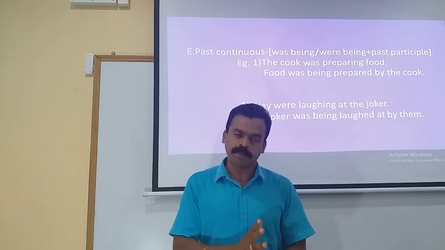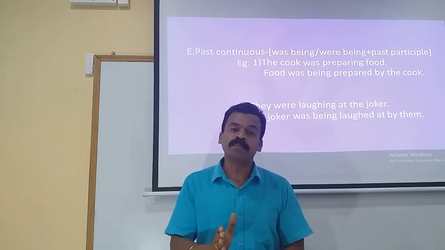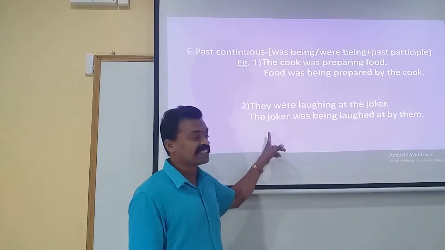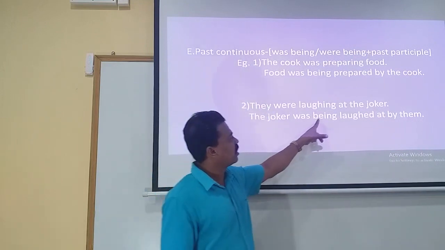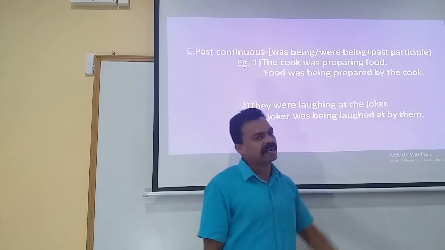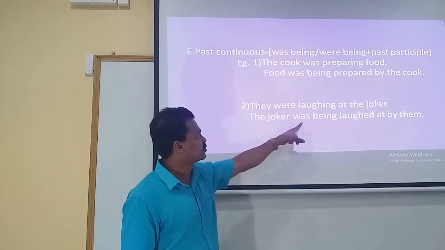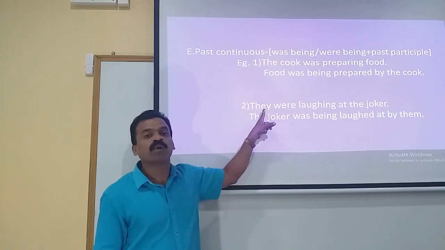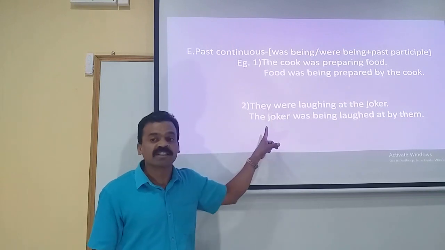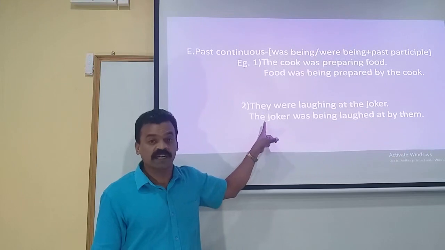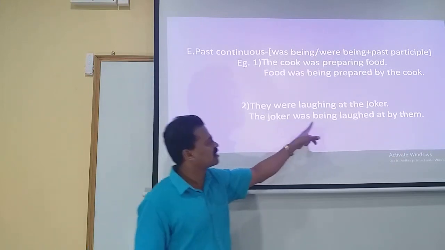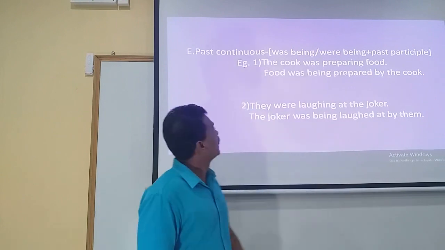So, wherever the prepositional verbs are, you have to make use of the prepositional verb exactly as it is. So, therefore, our answer here will be the joker was being laughed at by them. The joker was being. Here it was "were laughing" because the subject was they, that was a plural subject. Whereas, in the passive voice sentence, the subject is the joker, the joker being singular, was. So, the joker was being laughed at by them.